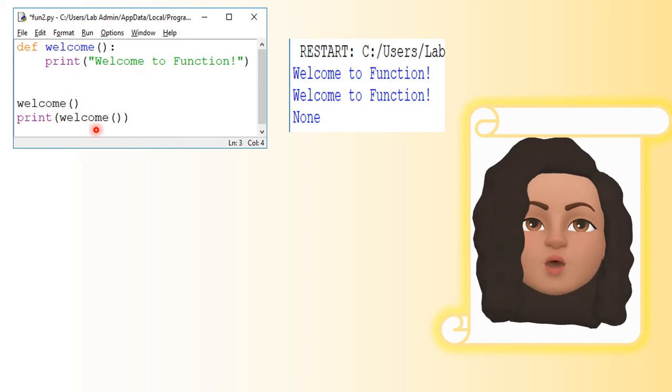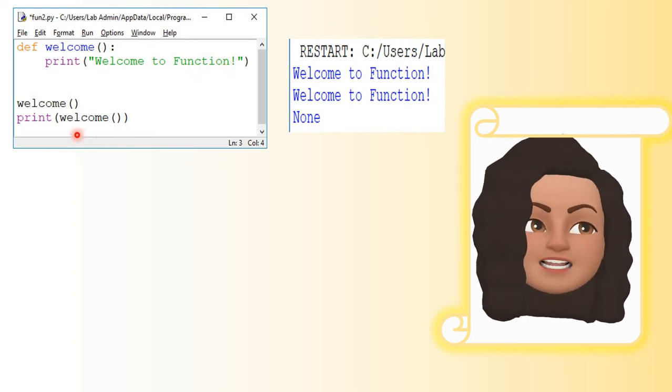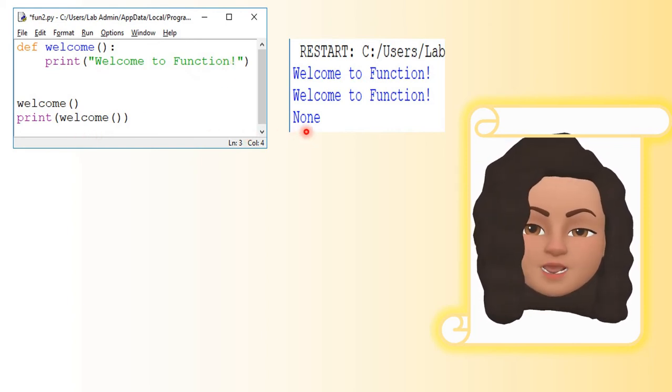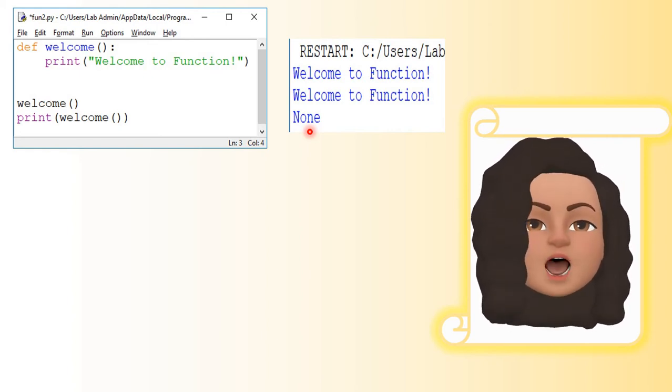But when the function call is inside the print statement, here the output is welcome to function, and one more line, a word called None is printed. So why is this None printed? Because there is no return statement. When there is no return statement, what will it return? It will just print None. So when there is no return statement and you are asking to print the return value, it will not raise an error. Instead, Python will print None.